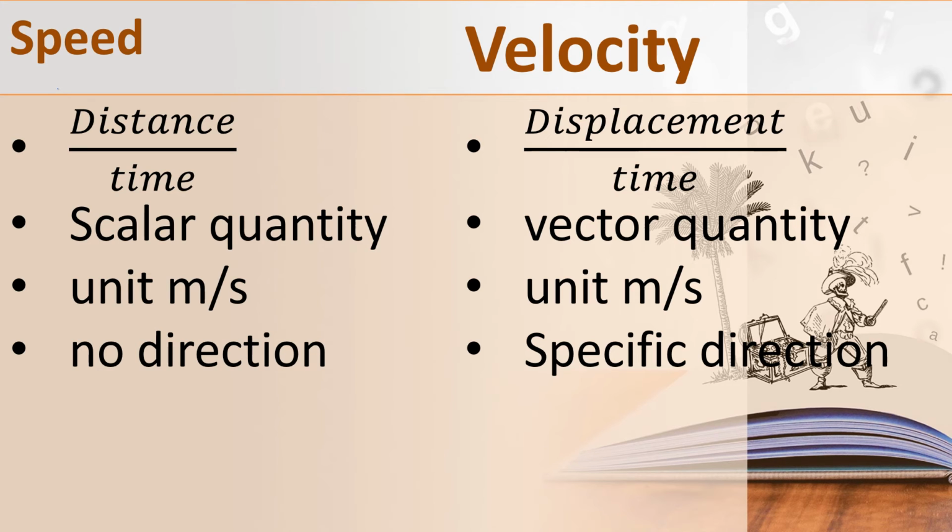Children, we have already said it is a scalar quantity, so it has no direction. So what does speed mean? Speed is distance traveled by a body in unit time. What is the formula to find speed? Distance upon time. Speed is a scalar quantity. And what is the SI unit of speed? Meter per second. And it has no direction.